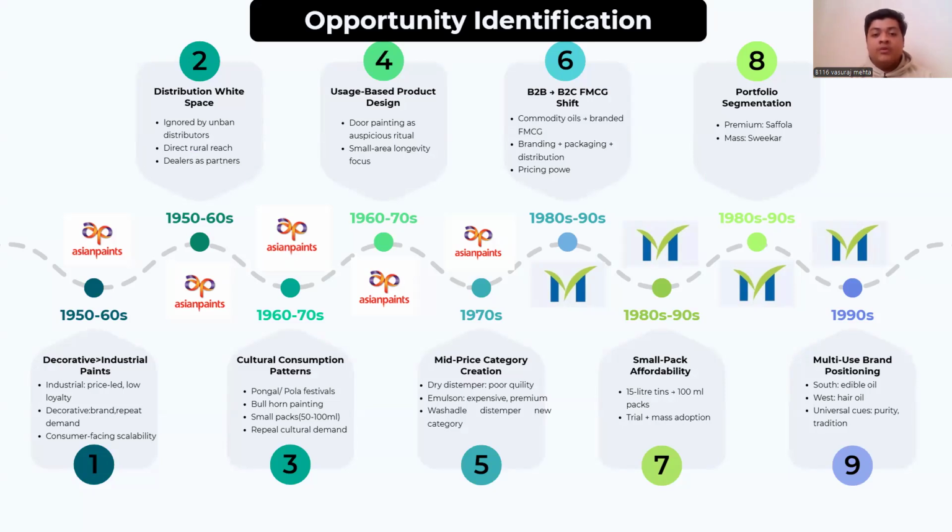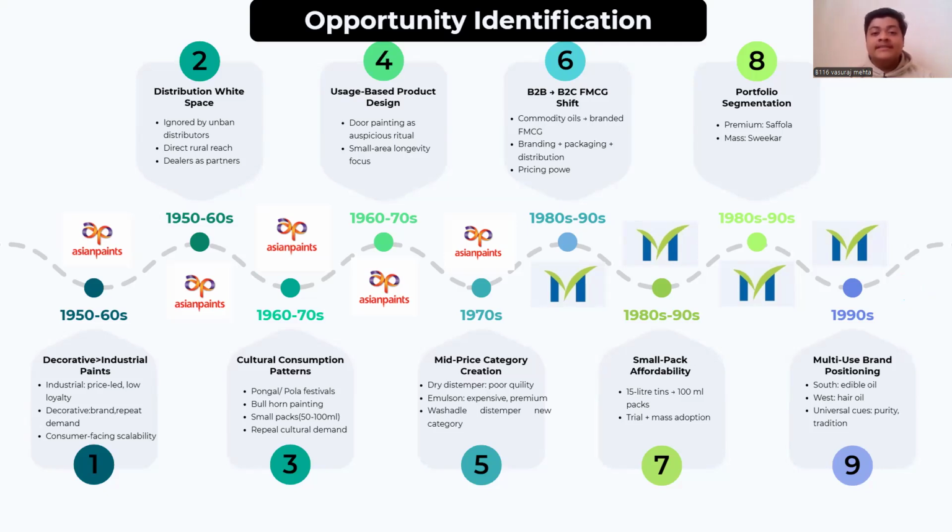Opportunity identification is the art of finding the gap in the market and turning that gap into multi-bagger compounding success. When we see the big corporations of today, their dominance started by solving very specific, often overlooked problems. My first slide covers the mid 20th century, from the 1950s to 1990s. Between the 1950s and 1960s, Asian Paints identified two major white spaces in their segment. The first is a shift from industrial to decorative paint, which leads to brand-led consumption and repeated sales. And they ignored the urban distributor to build a rural direct reach, treating dealers as their true partners.